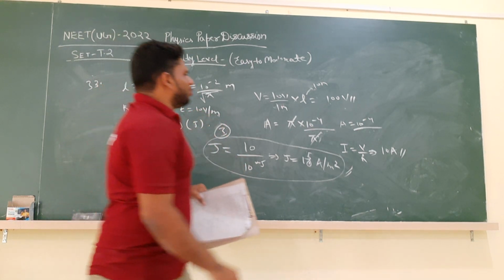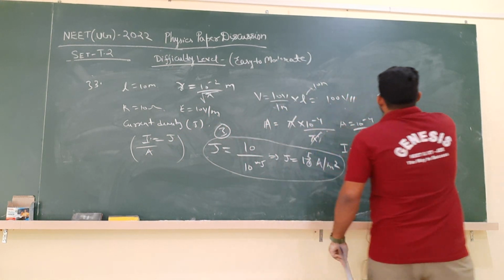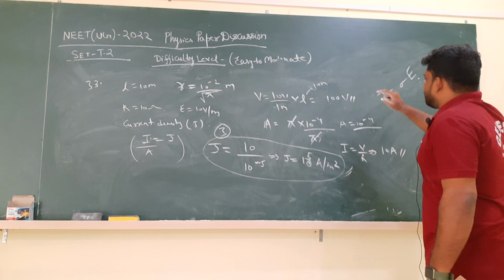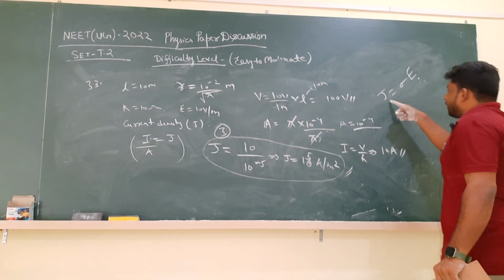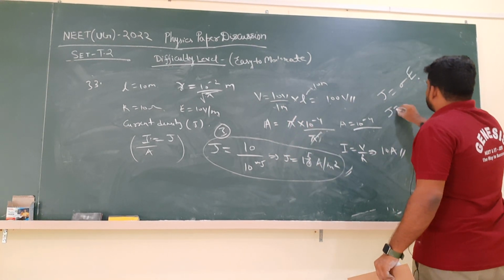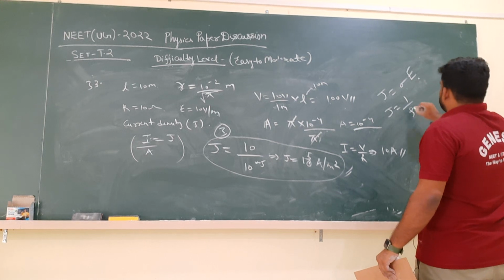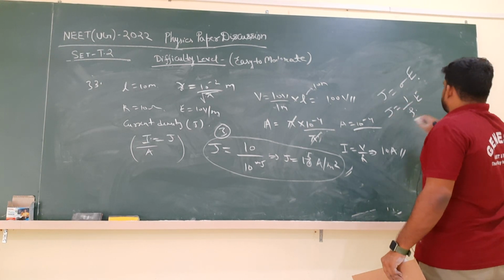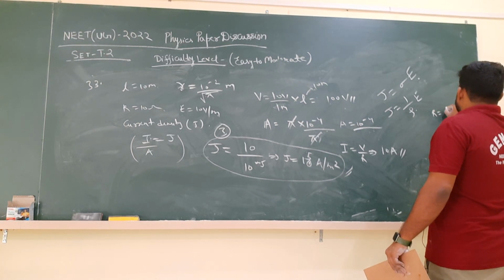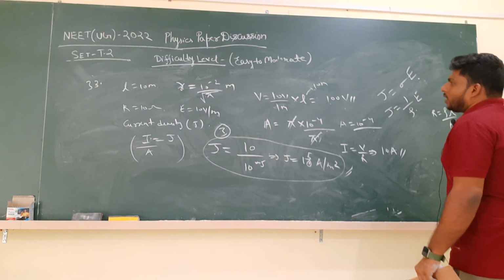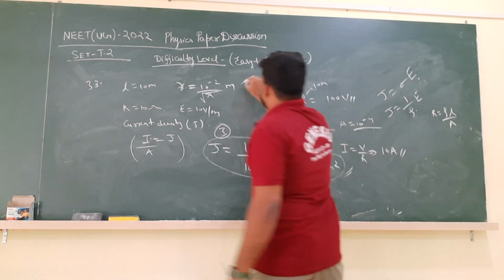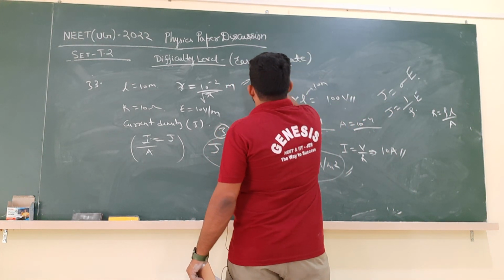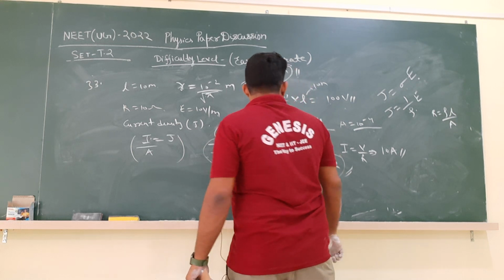You can also solve this by using J is equal to sigma E, conductivity into electric field strength. From Maxwell equation, J equal to sigma E, where sigma is 1 by rho, into E. E is already given as 10 volt per meter. Now R is equal to rho L by A. The area A is pi R square, which is equal to 10 power minus 4.